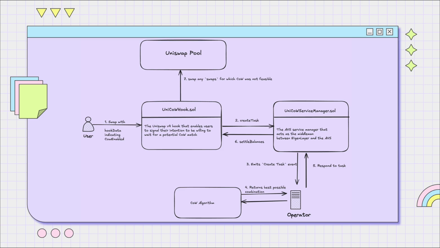Now let's talk about the user flow. The user will send a swap with hook data indicating that CoW is enabled. It will go through our UniCow hook, which will do a no-op and take custody of all the input tokens. It would further create a task by calling the create task function on our UniCow service manager, which will emit a create task event. Operators will actively listen to this create task event and add them to batches. Once a batch is completed, a CoW algorithm would be run, which would return the best possible combination of tasks. The operator would further respond to tasks and call settle balances on our UniCowHook.sol.